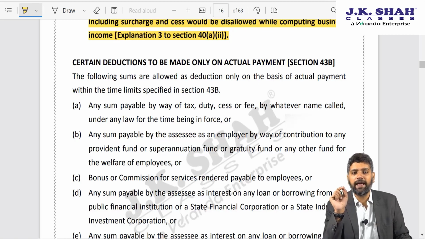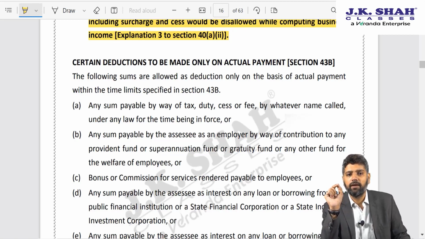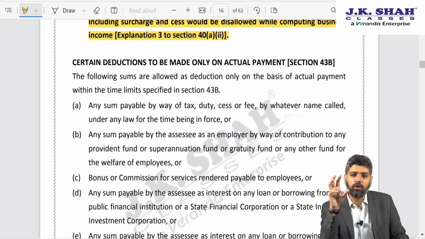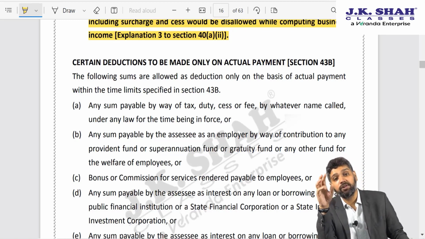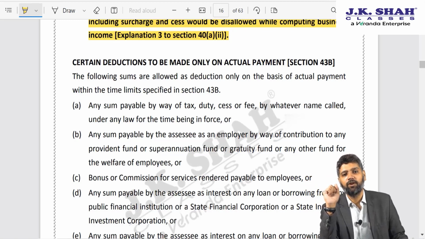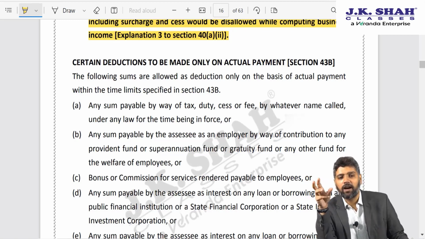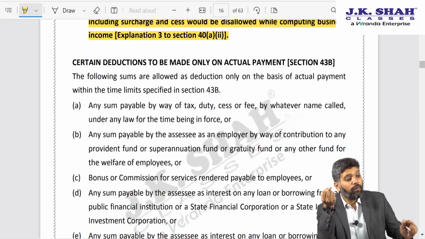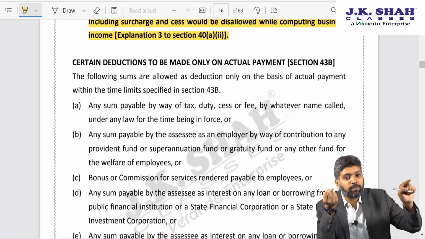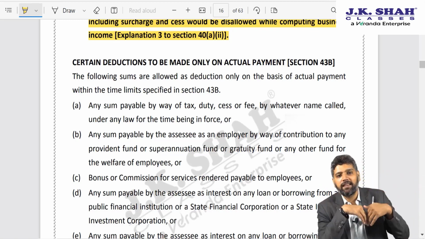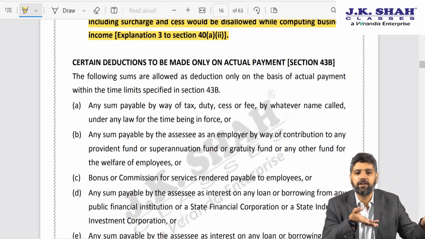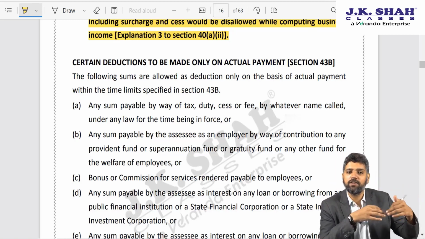Because in case of banks or financial institutions, the law prescribes that when there is a non-performing asset, they can defer the recognition of interest up till the point when they actually receive the interest. So if there is unpaid interest, the government says the bank is not going to recognize the interest, so we are not getting tax from the bank. So we will correspondingly not allow deduction to the person who has incurred that interest expense. Because the other side is not paying tax, the payer should not get a deduction, or the person who has incurred the interest cost should not get a deduction.